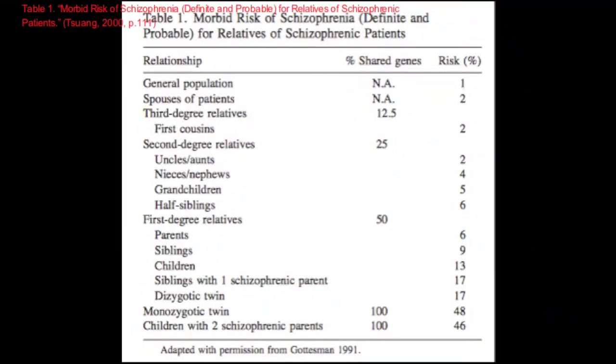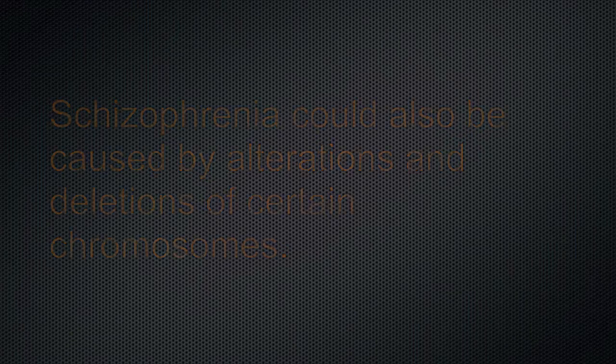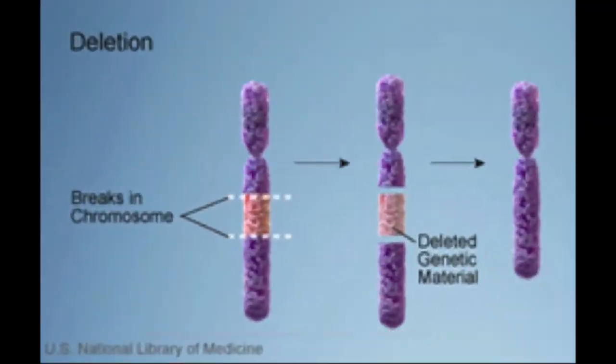This table shows the increasing risk for schizophrenia as familial relationships increase. Notice how the highest risk is between monozygotic twins, the closest possible familial and genetic relationship. Research also shows that schizophrenia could be caused by the alterations and deletions of certain chromosomes. This is a picture that breaks down what a deletion kind of looks like. As you can see, the original chromosome loses a piece.